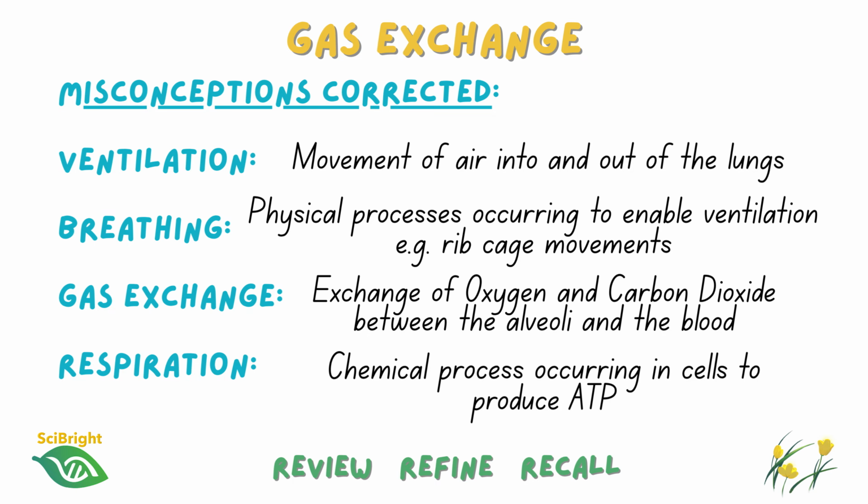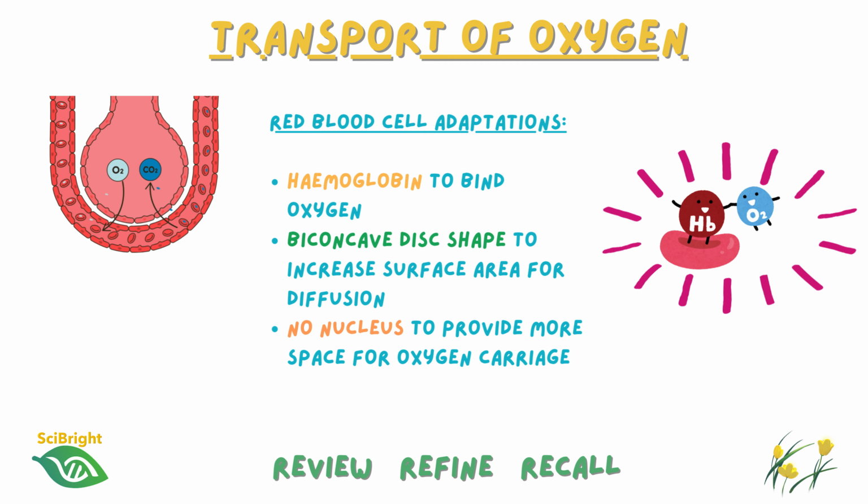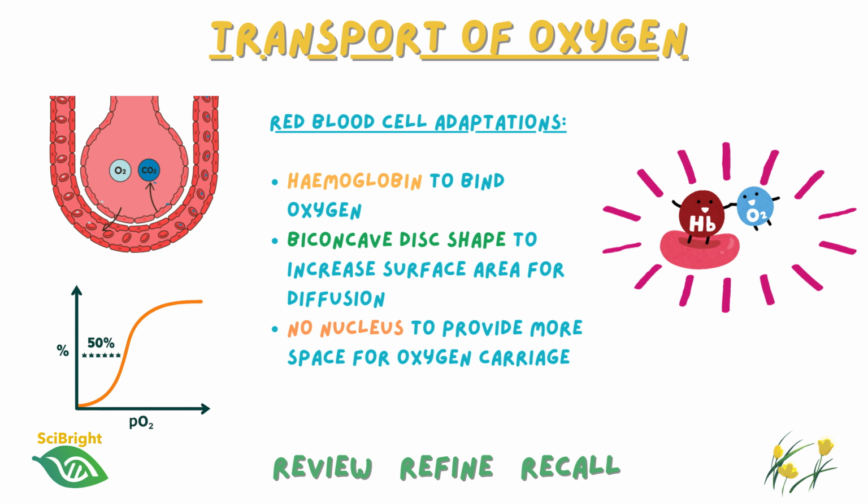Finally, remember that oxygen simply doesn't diffuse into the blood and stop there. It binds to hemoglobin inside red blood cells, allowing large amounts of oxygen to be transported around the body to respiring tissues. The red blood cells, remember, have a large surface area to volume ratio through taking a shape of a biconcave disc, and they have no nucleus to make extra space for oxygen carriage. Understanding exactly how hemoglobin loads and unloads oxygen is another fascinating topic you'll meet later in Year 12. So before moving on, make sure you're confident with these ideas.